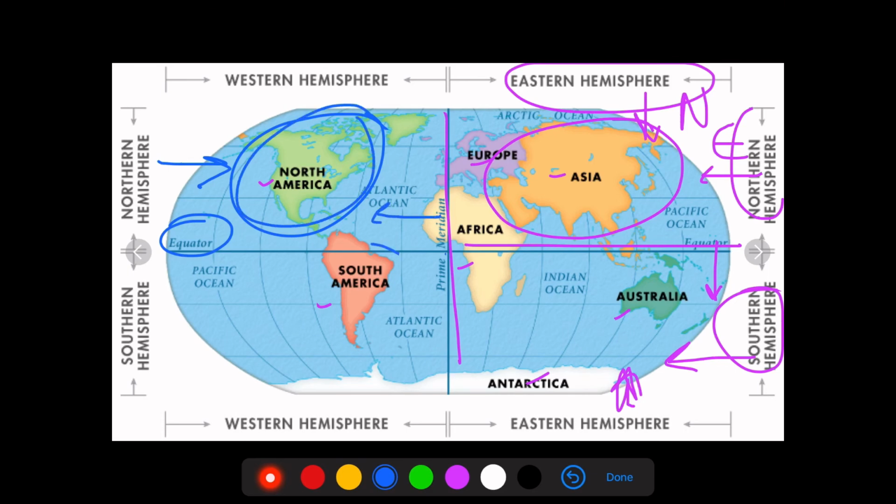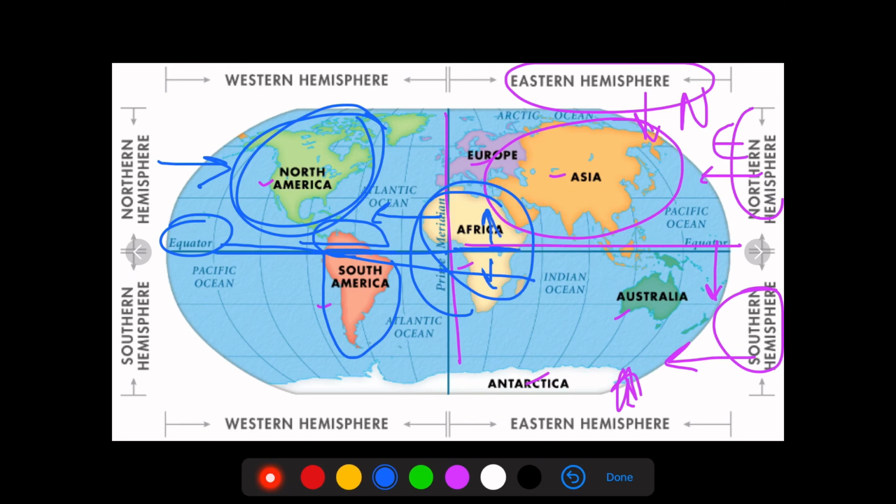Some part of South America is above the equator and some is below. So the equator passes through South America, and also Africa, which is divided into two equal halves because of the equator.